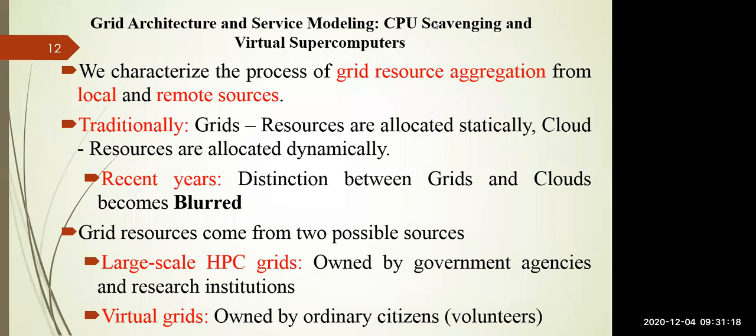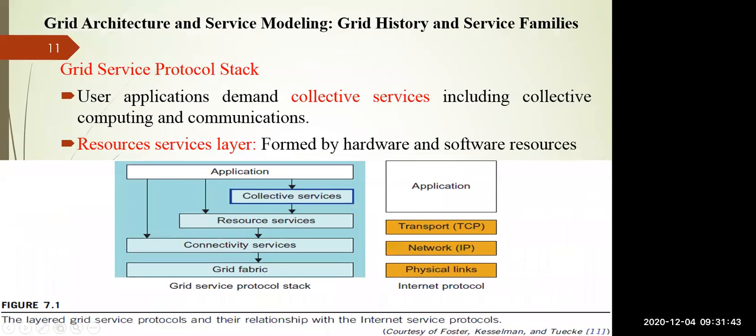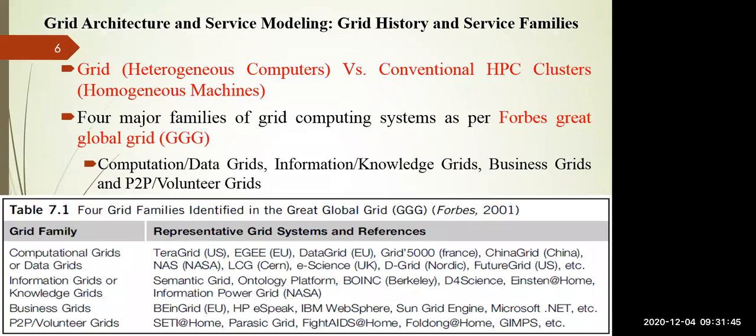What is the correct answer? The correct answer is internet first, that is 1980. Web service is 1990, and grid is also in 1990, and cloud in the year 2007, right? So this is the order: internet, web services, grid and cloud, which I mentioned in the very first slide. You can see here, right?